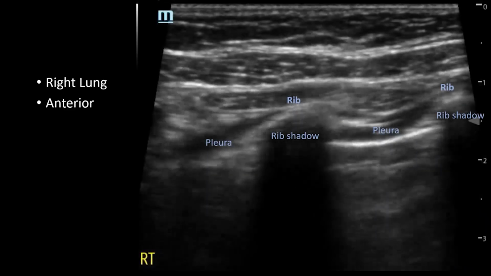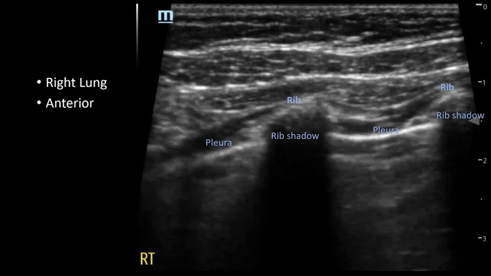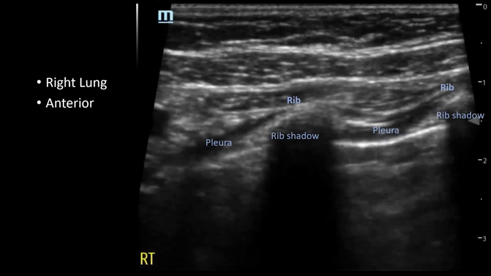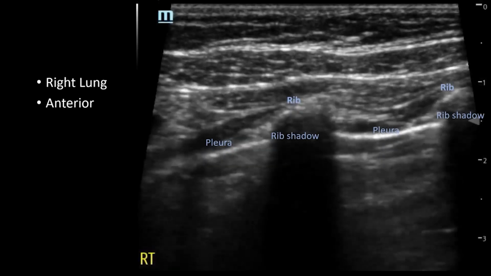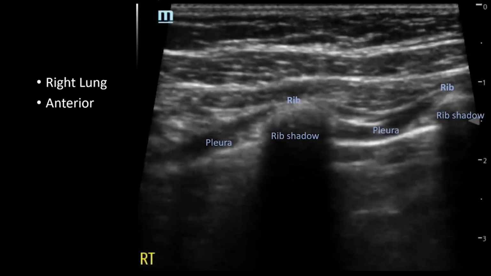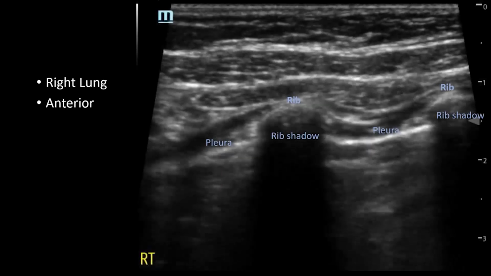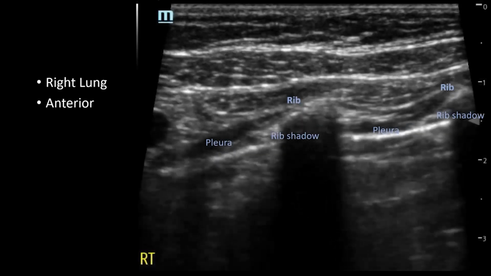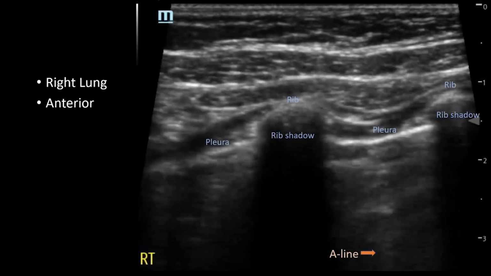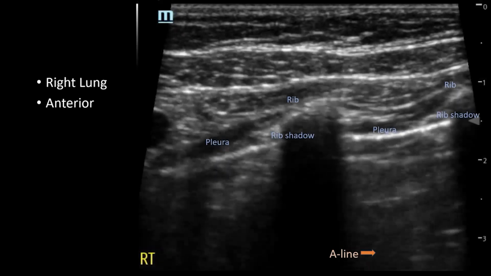This is a clip showing the ultrasound of the right lung. To recap what has been discussed in previous cases, the first thing we see here are 2 ribs, each causing a rib shadow, and in between you can identify the pleural line. You can identify an A line at the bottom of the screen here.